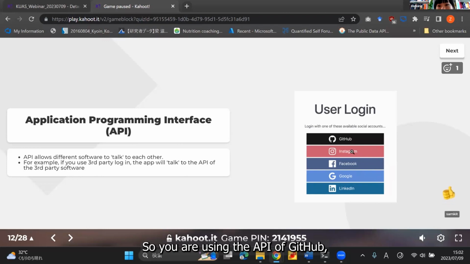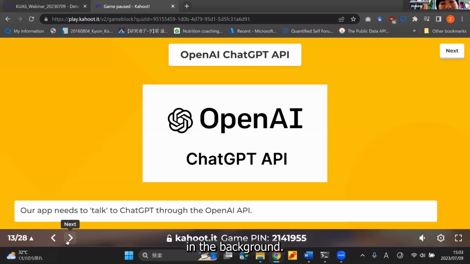So you are using the GitHub API, Instagram API, Facebook API, Google API, or LinkedIn API to get your account information from their server to the new service you're trying to log in to, right? So you're actually using a third-party API, even though you're not aware of it. A lot of things are happening in the background.